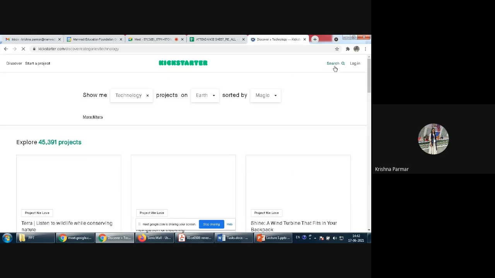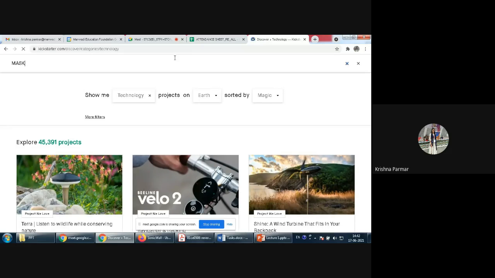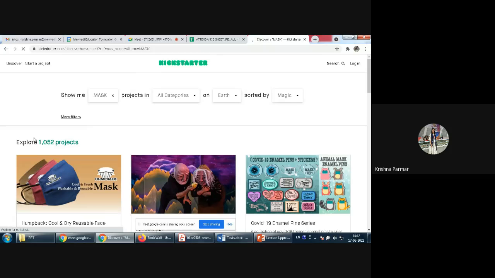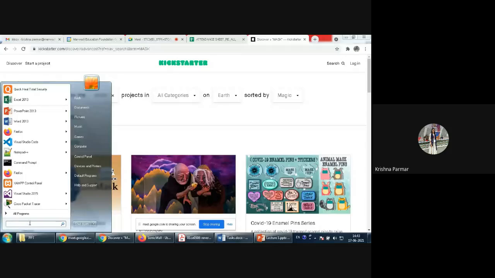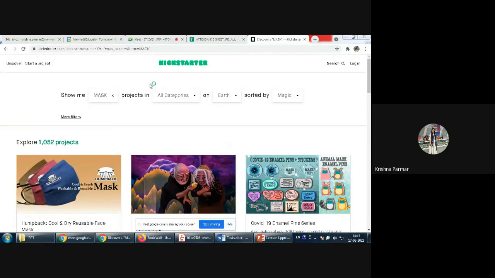Just take the example of a mask. I'm just searching about mask. See here, regarding mask, they improve the version that is right now existing, and there are 100,000 projects based on mask. Now, what you need to write when you make your own case study? We are going to make the case study based on mask, so that you have an idea how you can use this platform.